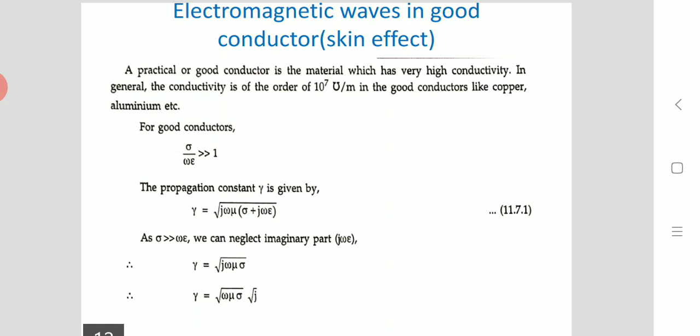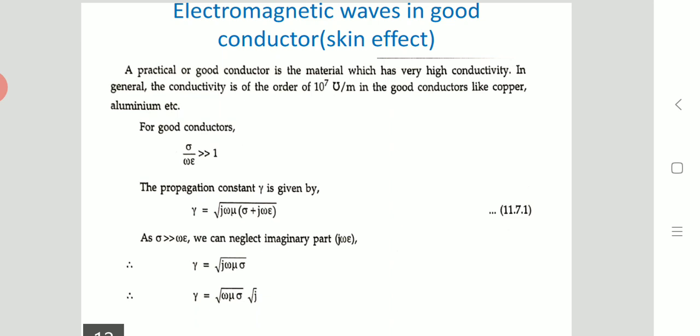So let us consider a practical or good conductor, which is a material that has very high conductivity. In general, conductivity is of the order of 10^7 mho per meter in good conductors like copper and aluminum.